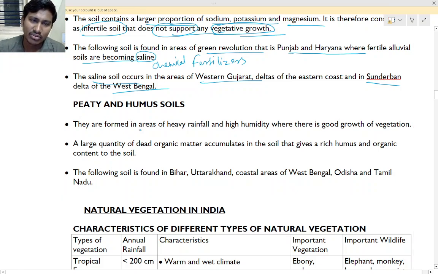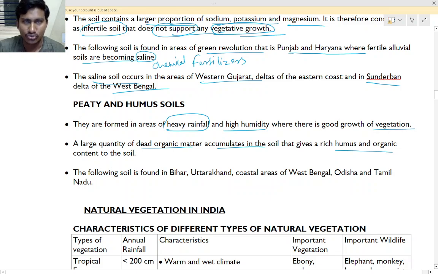Next is peaty and humus soil. They are formed in areas of heavy rainfall and high humidity. High humidity means the moisture in the air will be so much, where there is good growth of vegetation. A large quantity of dead organic matter accumulates in the soil, which gives rich humus and organic content.